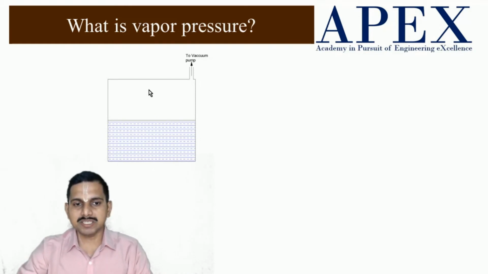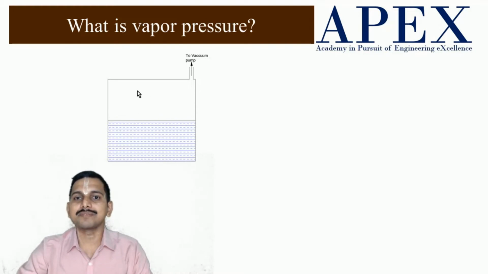Now this vapor and this liquid are the only things present here. It may so happen that the pressure inside is lesser than the saturation pressure. If so, the rate of vaporization increases, and this space might get saturated with the vapors of the liquid.